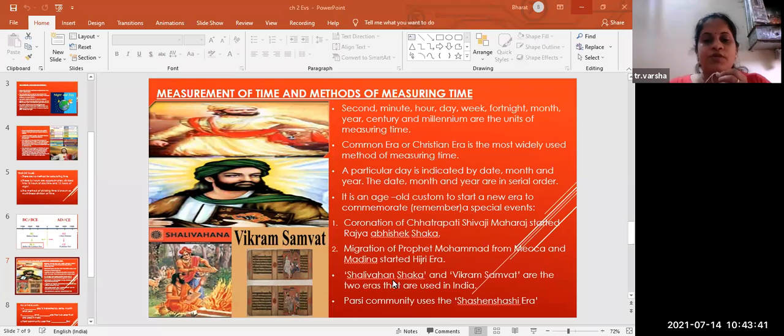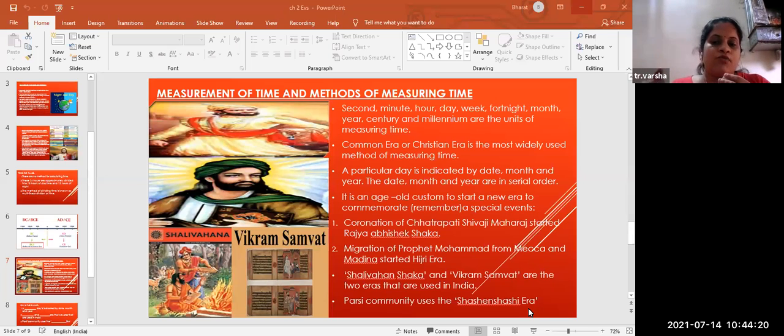Now the next one: Shalivahan Shaka and Vikram Samvat are the two eras which were used in India. अभी ये भी two periods आए थे when Shalivahan Shaka was there and Vikram Samvat was the time period, जब उन्होंने भी ये rule किया था in India. Okay, next is the Parsi community used the Shahenshahi era. उन्होंने वो period use किया था, Parsi community.